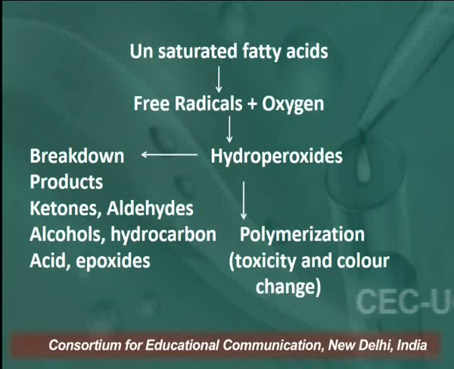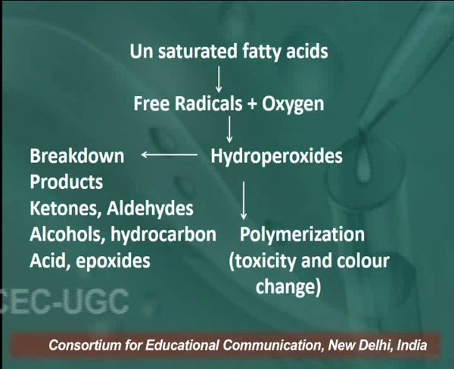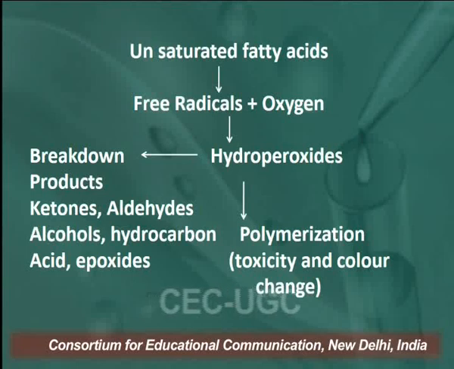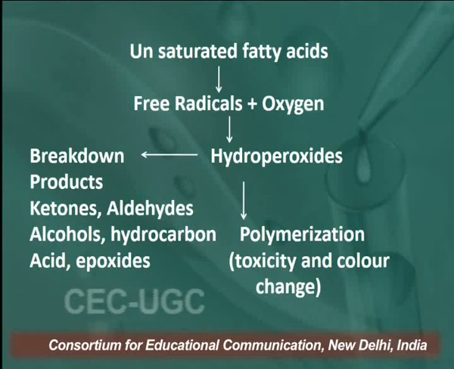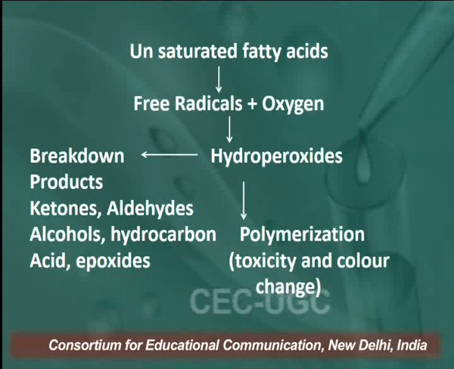Unsaturated fatty acids present in the fats convert into free radicals. With oxygen, enzymes or hydrolysis, it converts into hydroperoxide. Hydroperoxide then breaks down into stable products like ketones, aldehydes, alcohols or hydrocarbons, or sometimes acids and epoxides.